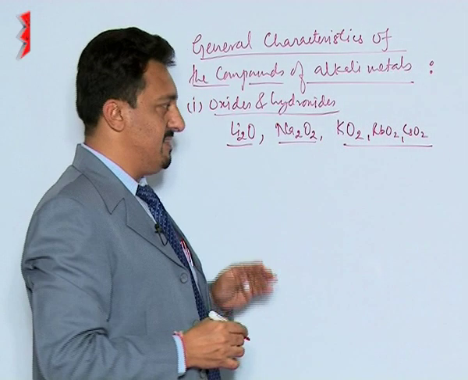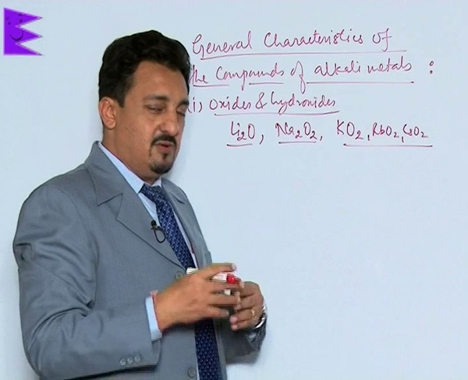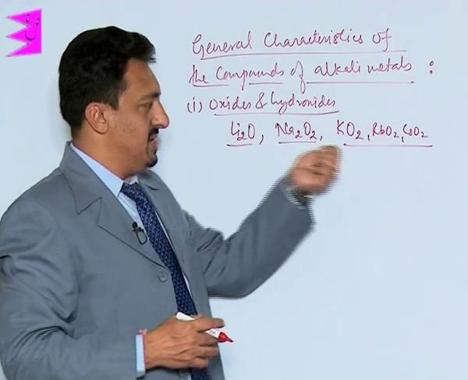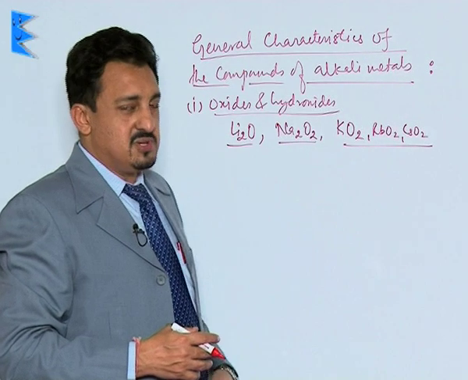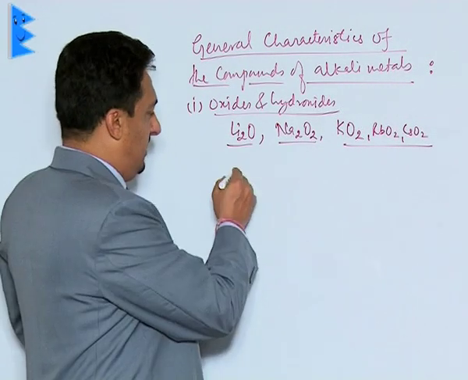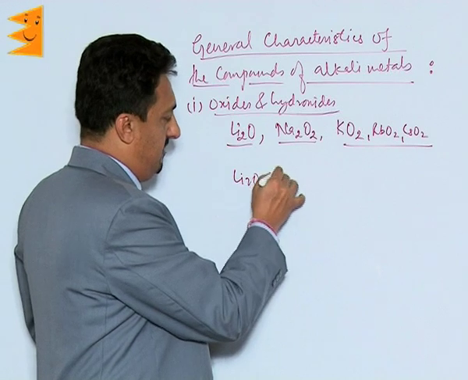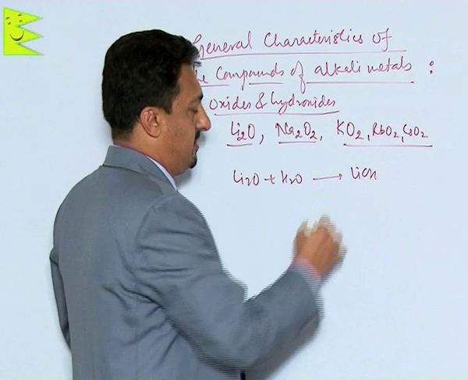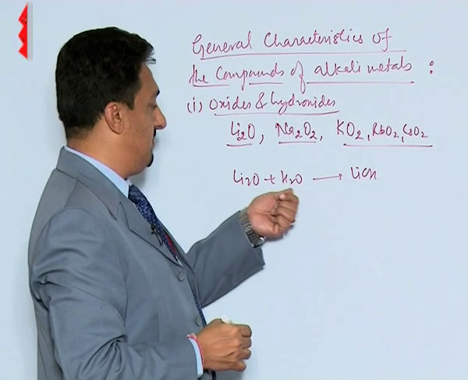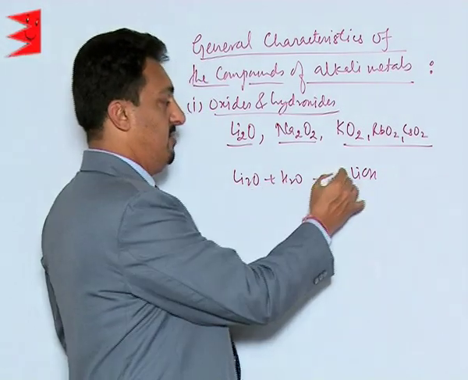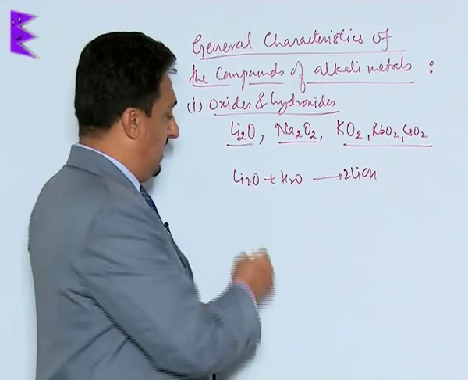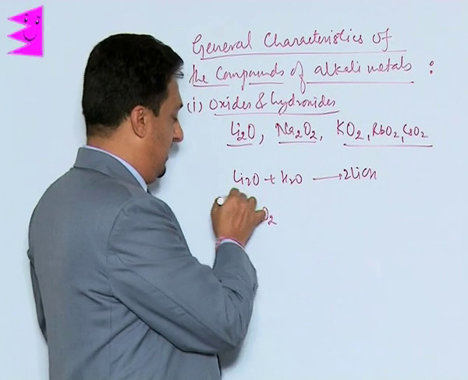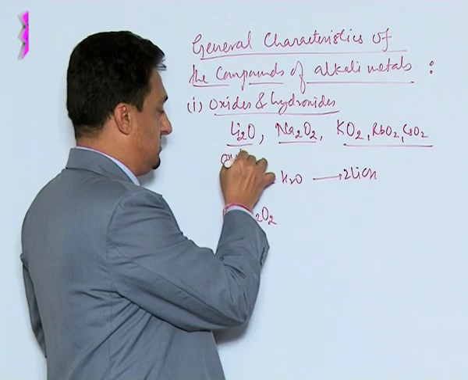Now these metals, the moment they come in contact with oxygen, combine in this way and form their respective oxides, peroxides, and superoxides. Now these oxides are highly soluble in water. When we take lithium oxide and put it in water, we know that it directly forms what? Lithium hydroxide, LiOH. You can make it twice, because this becomes 2 oxygen, 2 hydrogen, 2 lithium. In a very similar way, when the peroxides are taken,